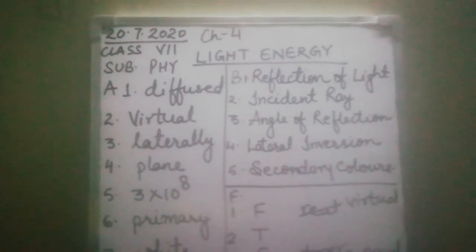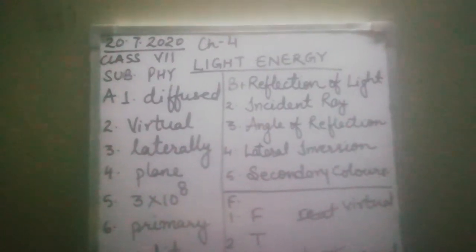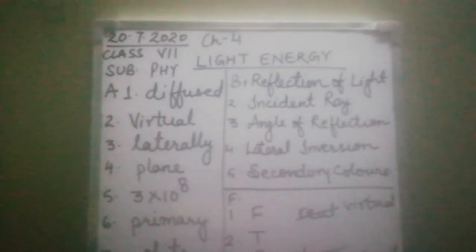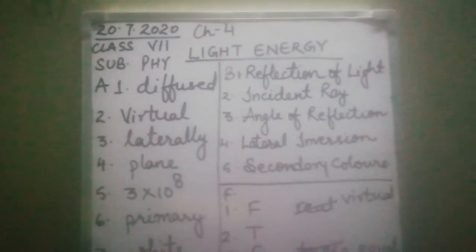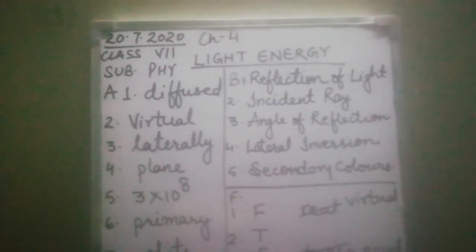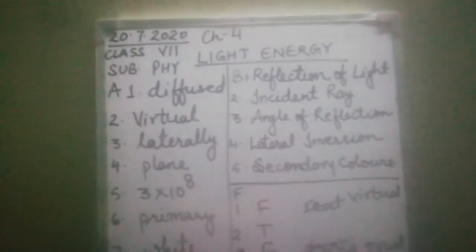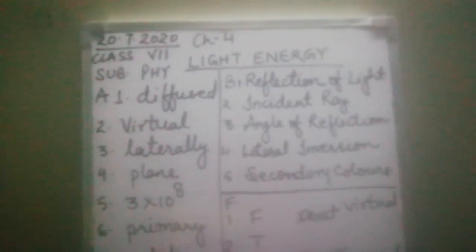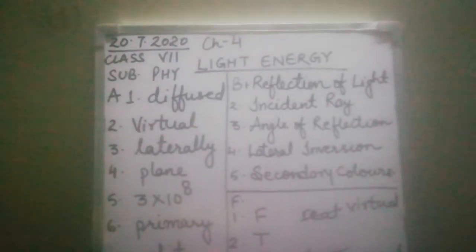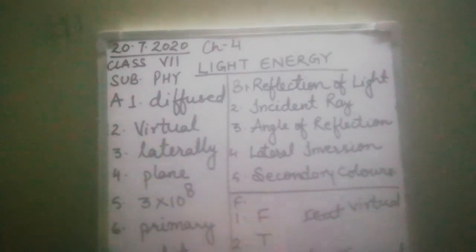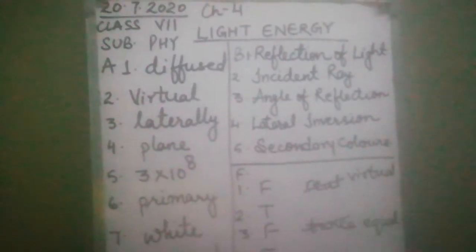Children, I asked you to solve the multiple choice exercise of chapter number 4. Hope you all have done it. Children, let's verify the answers. See children, page number 69 of your book, chapter number 4, light energy, exercise A. A part is fill in the blanks.